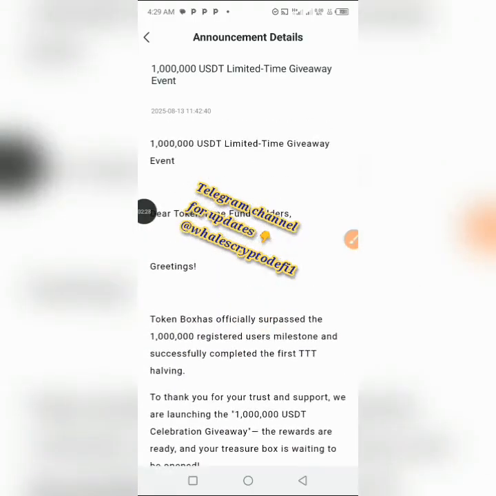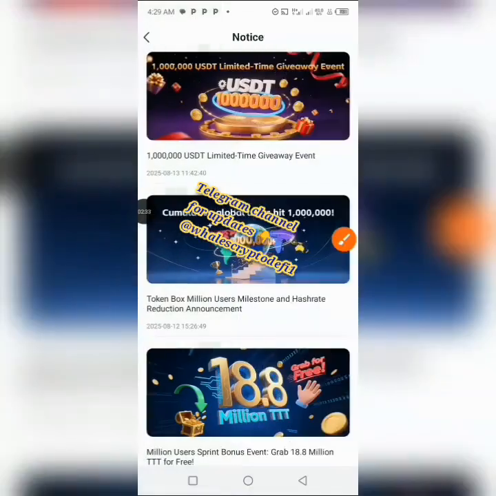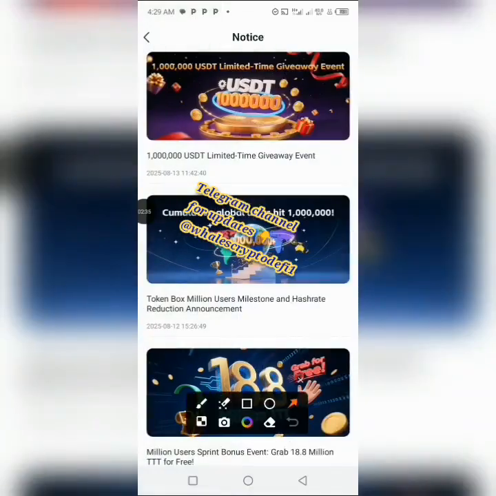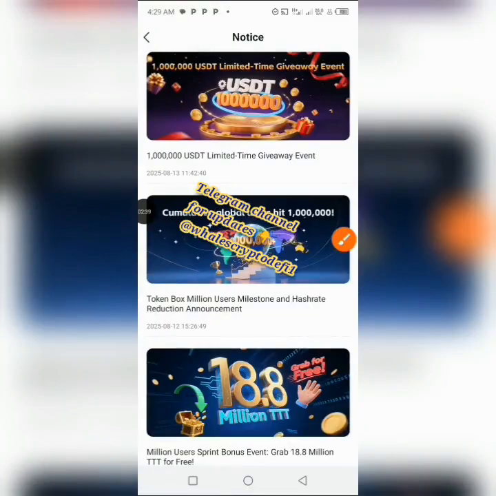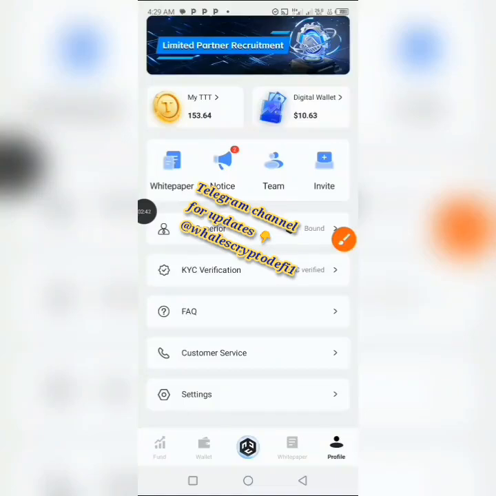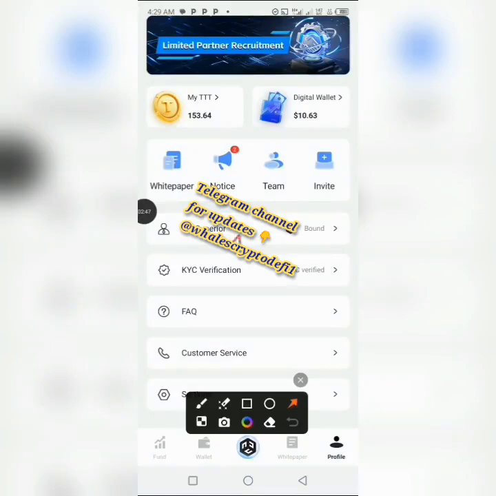So let me go over and show you how the claiming works. You click over here, just go back, so here is where you can do your KYC. And here is the wallet section here in this app. All right, in this project you are claiming triple T tokens, and also you are claiming some other tokens, and the tokens will be deposited directly into your digital wallet.